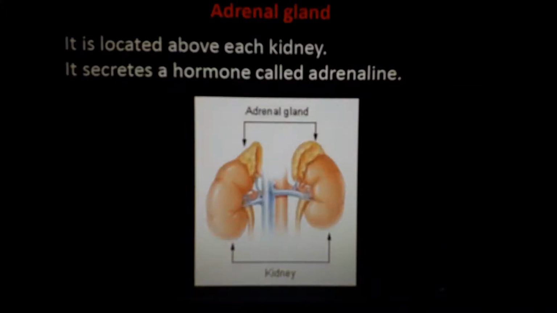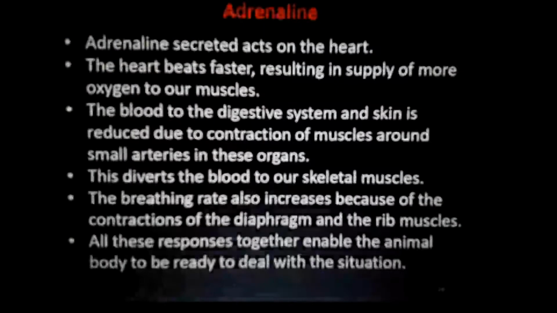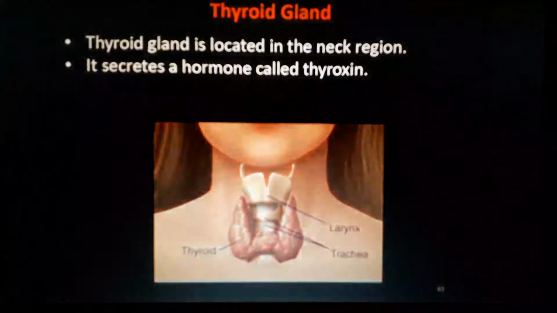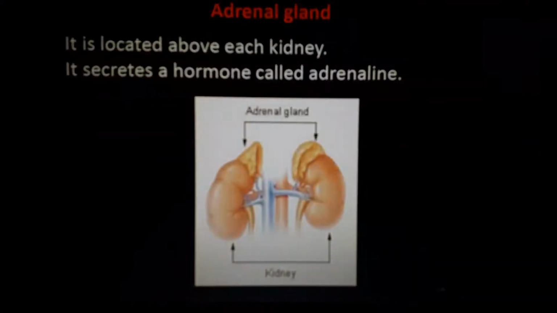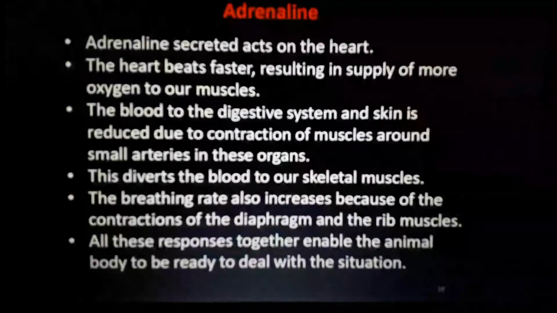Okay, first one is the adrenal gland. Only 3 pages are there. This is one of the most important hormones in our body. It is called the fight or flight hormone.